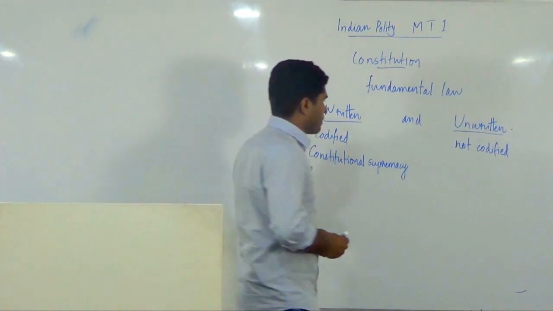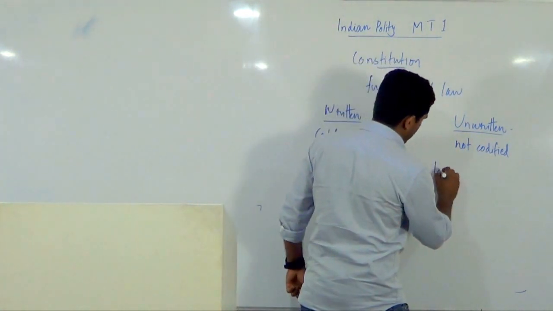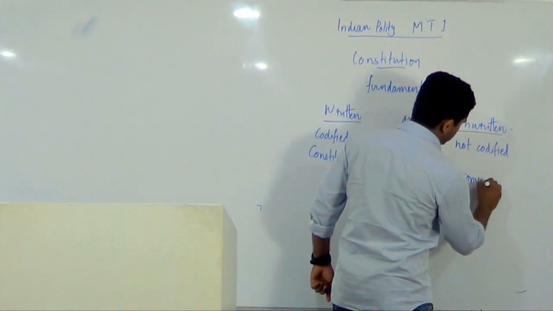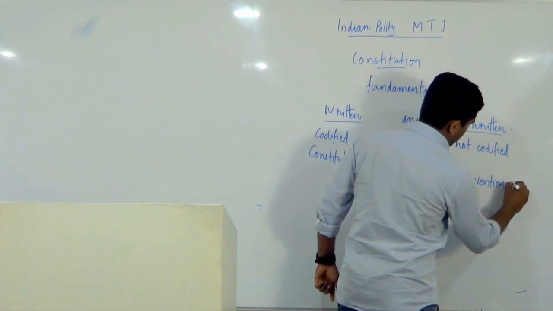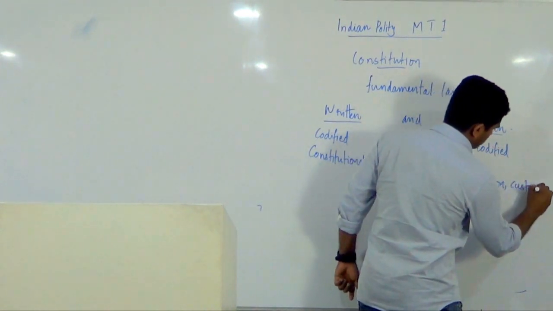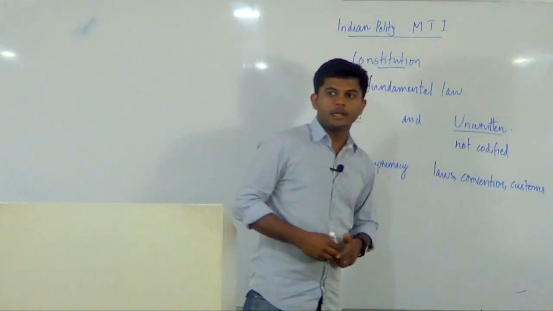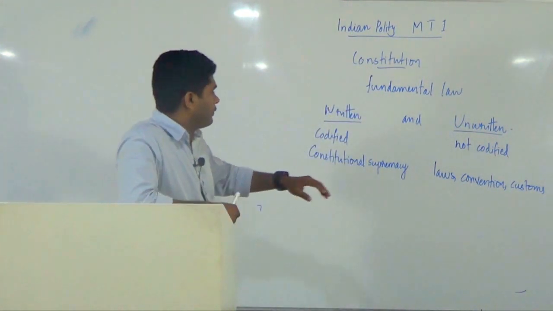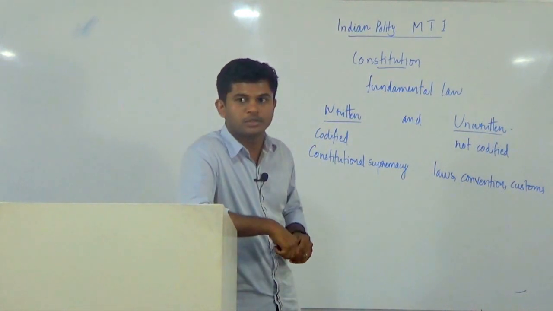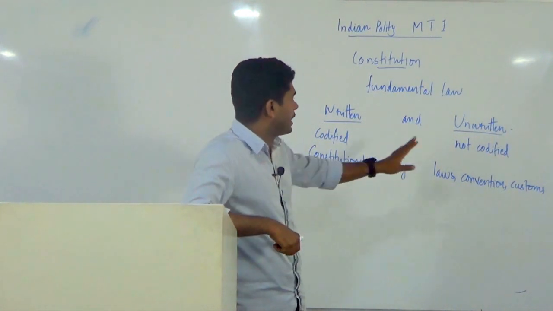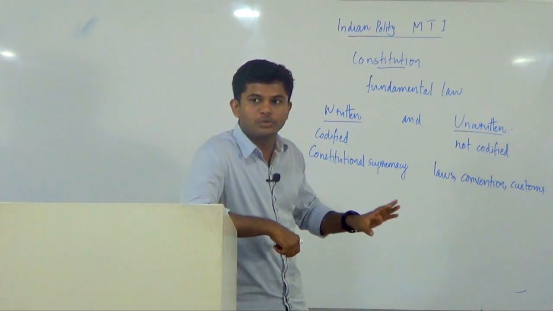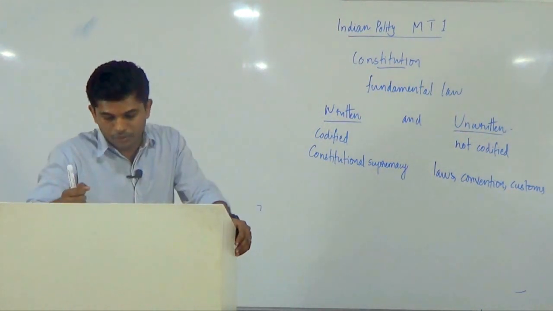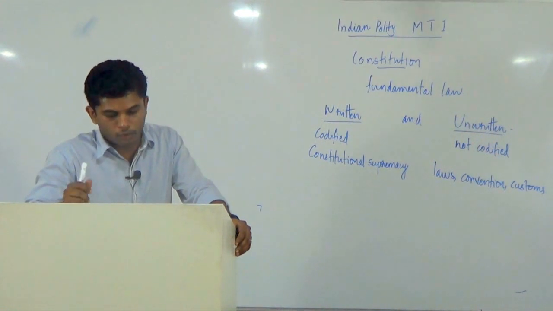Rather, laws made by the parliament, similarly conventions and customs followed by the legislature, executive, etc., all are part of an unwritten constitution. So we cannot say that in case of an unwritten constitution, constitution is the formal source of all law.